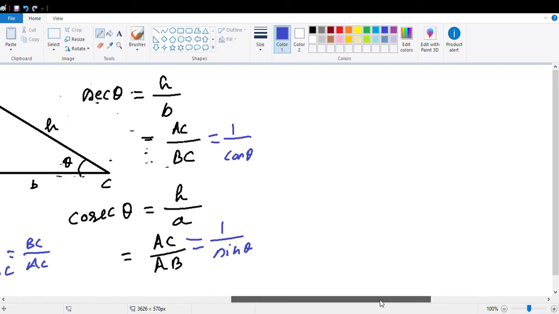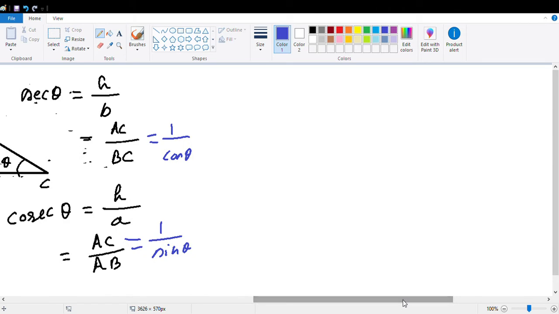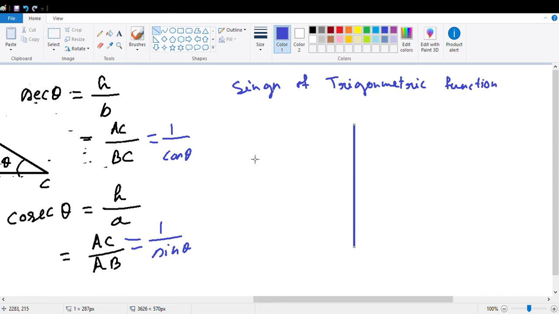Next, we'll discuss the sign of trigonometric functions. We'll have two straight lines.